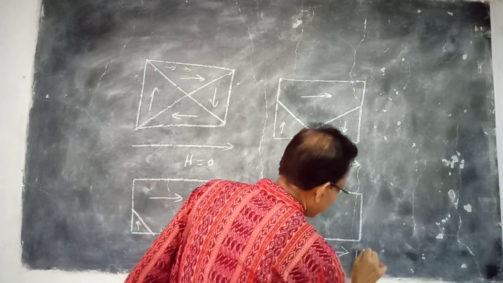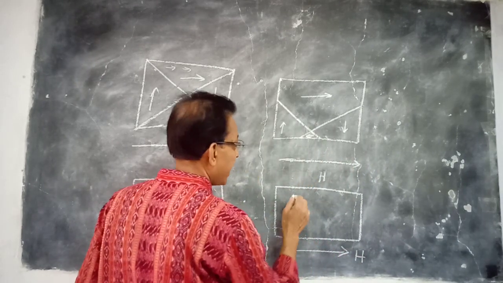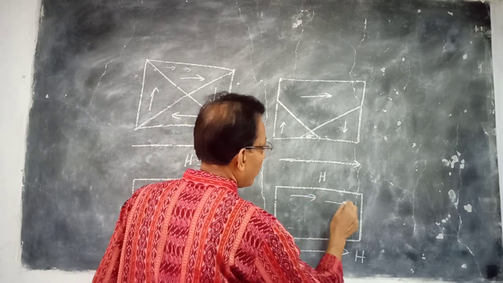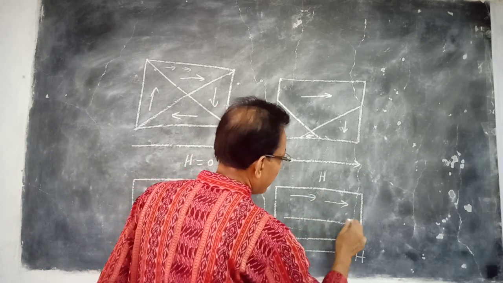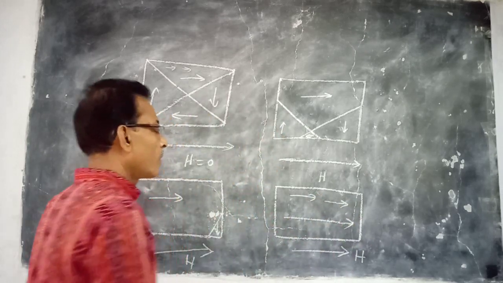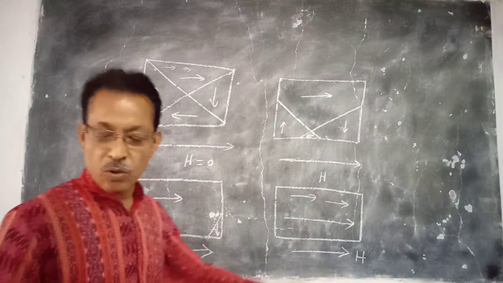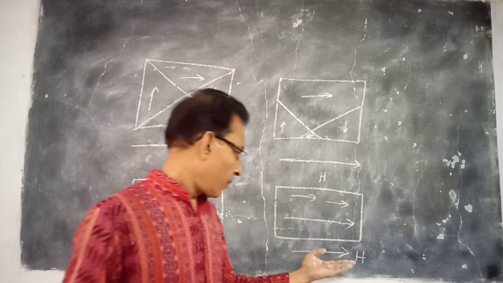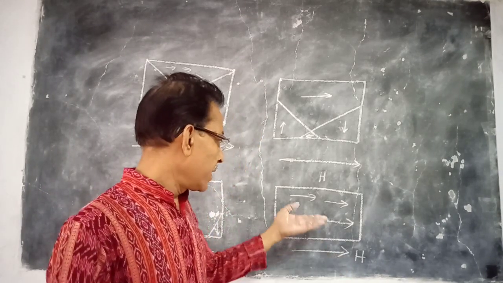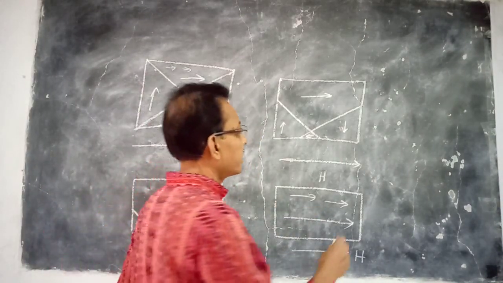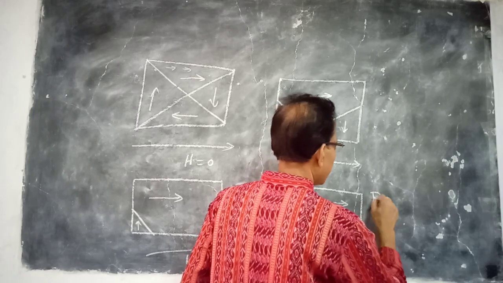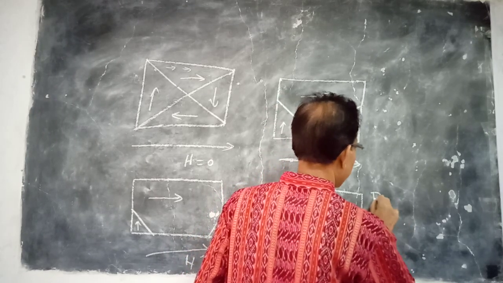A sufficiently strong external field is applied in which all the molecular magnets are aligned in the direction of H. After that, if we go on increasing the value of H, there is no further increase in the intensity of magnetization, that is, the induced magnetic moment per unit volume.